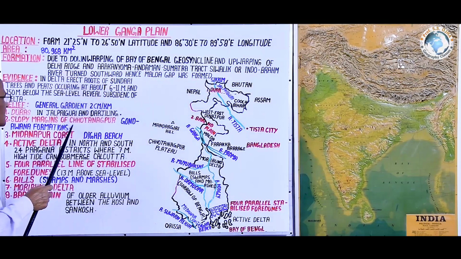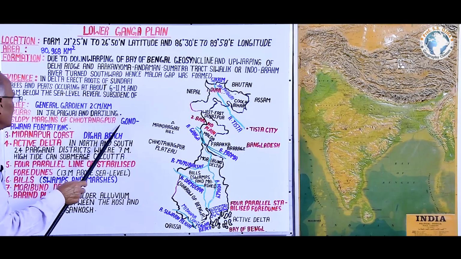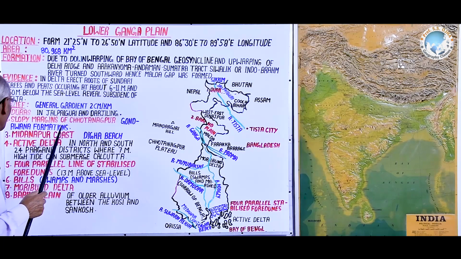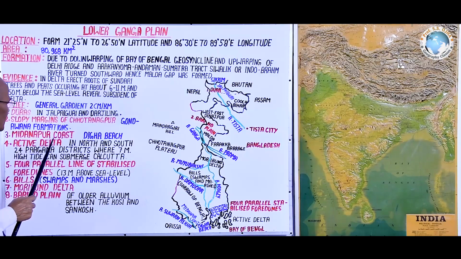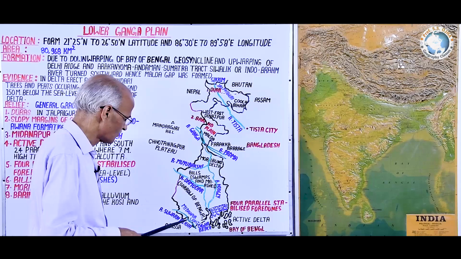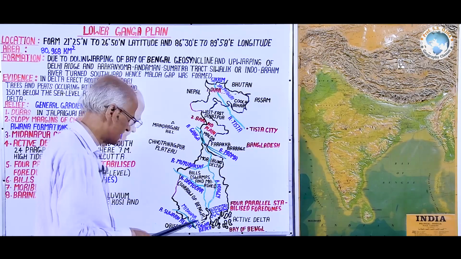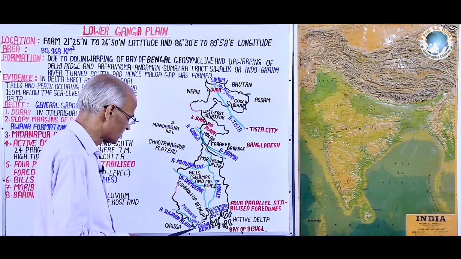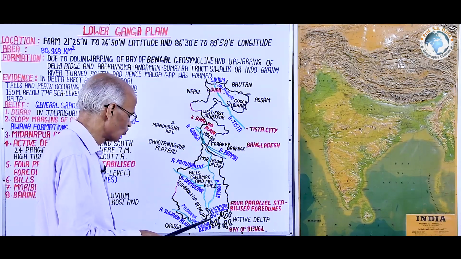Hence, this margin is of steep slope, as well as it is made up of the oldest Gondwana structure. Third topography is Midnapur coast. We are saying here that it is Midnapur coast, and here Digha beach is located. Its western boundary is Suvarnrekha, southern boundary coastline.